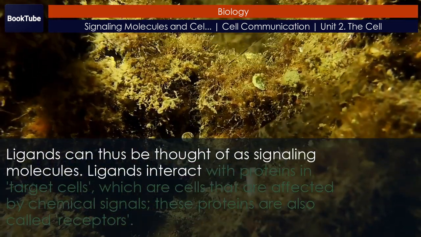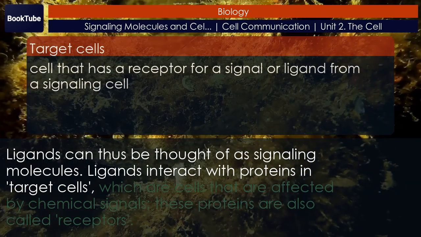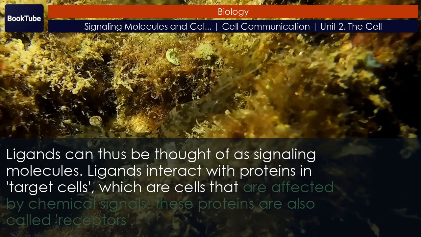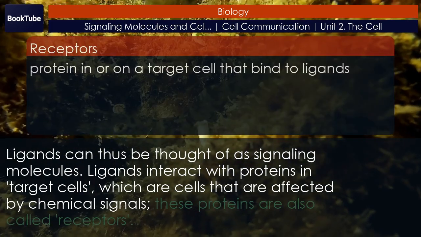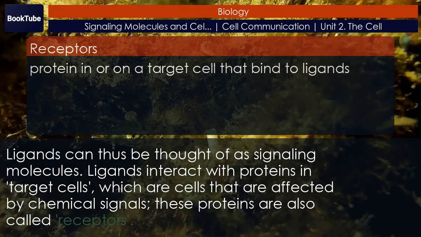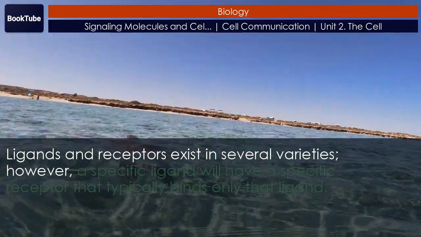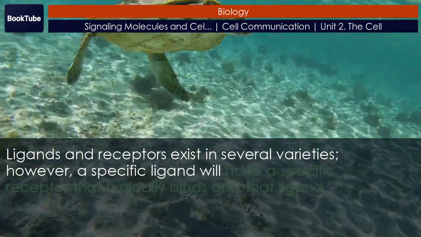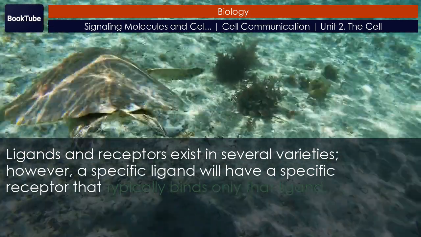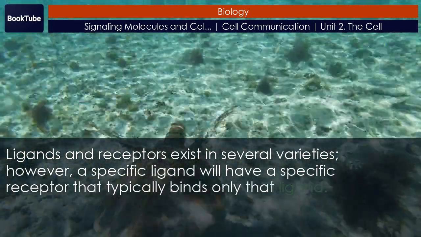Ligands interact with proteins in target cells, which are cells that are affected by chemical signals. These proteins are also called receptors. Ligands and receptors exist in several varieties. However, a specific ligand will have a specific receptor that typically binds only that ligand.